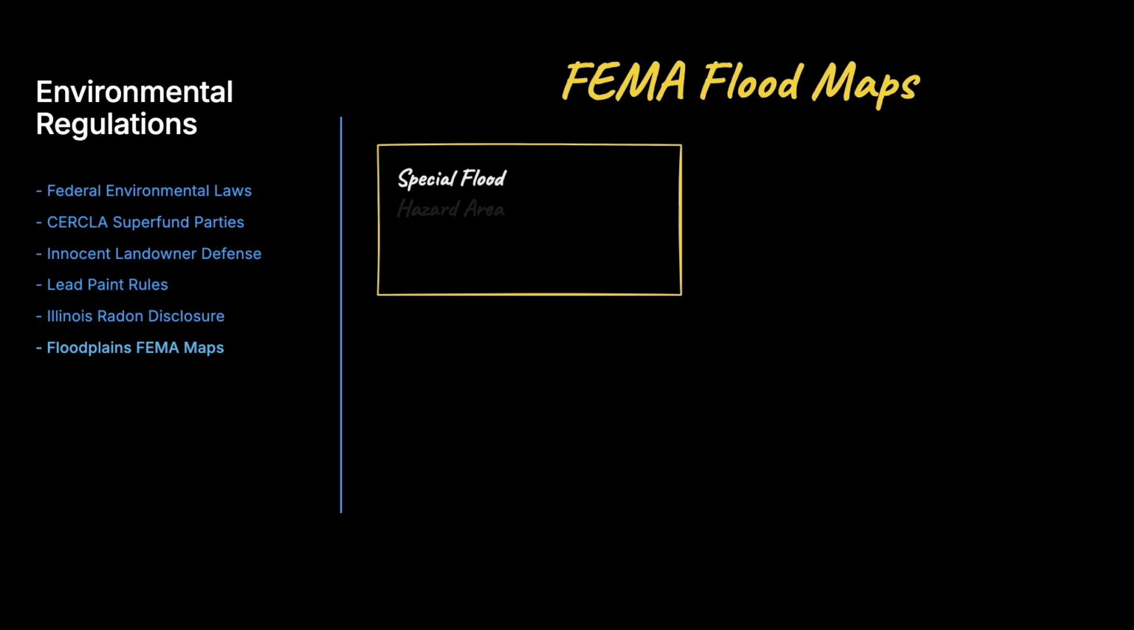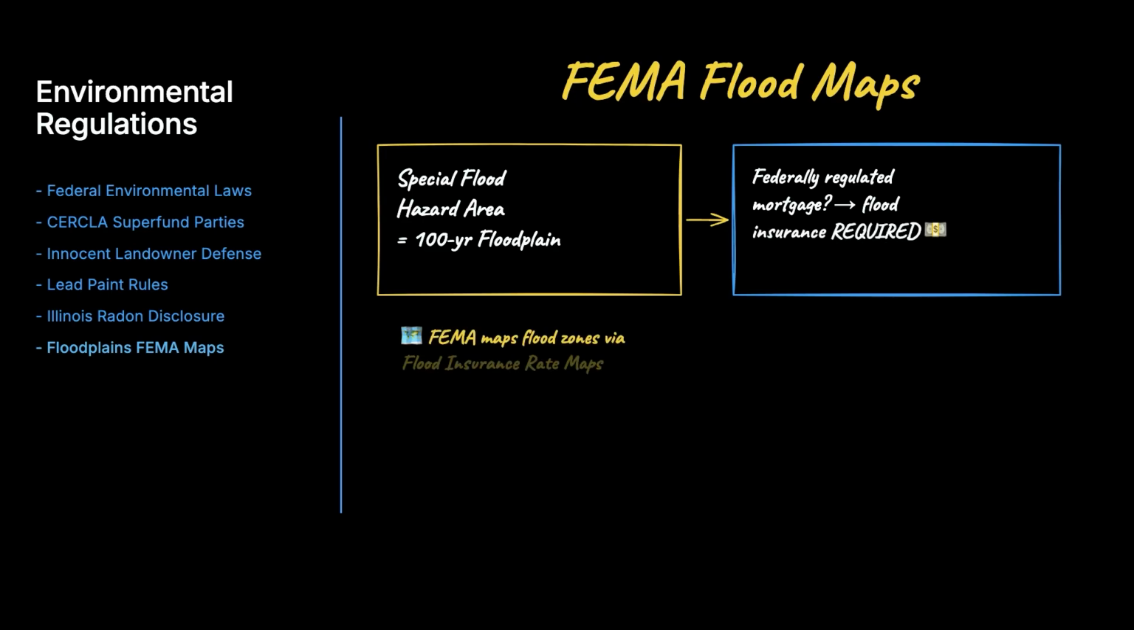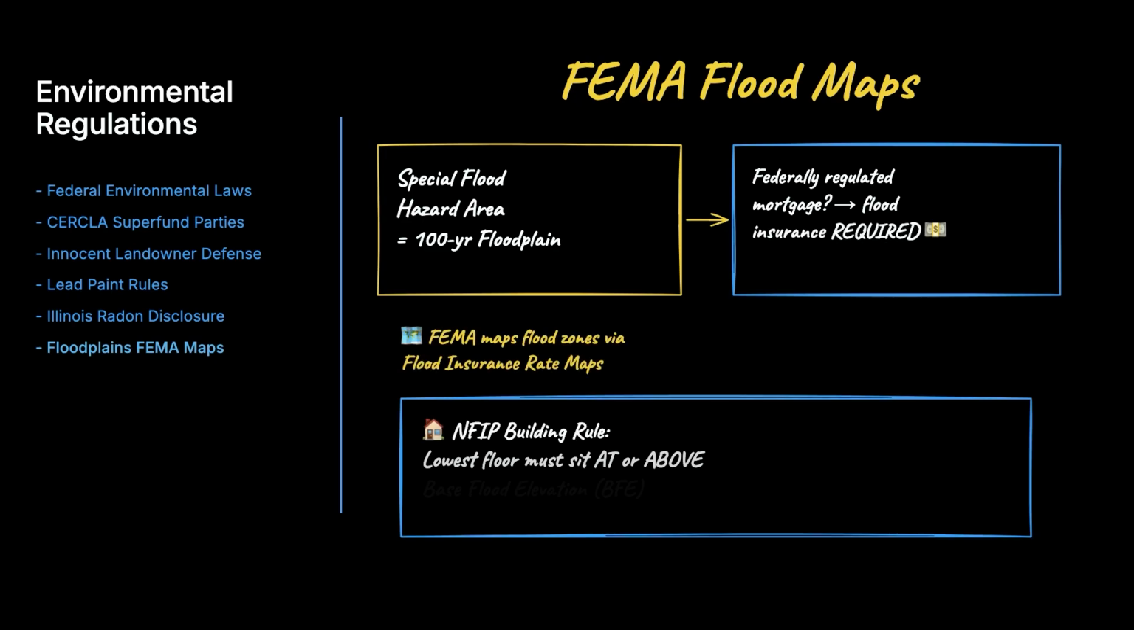FEMA maps flood-prone areas through flood insurance rate maps. Properties in special flood hazard areas, also called the 100-year floodplain, face mandatory flood insurance if a federally regulated mortgage is involved. Building rules under the National Flood Insurance Program typically require the lowest floor to sit at or above